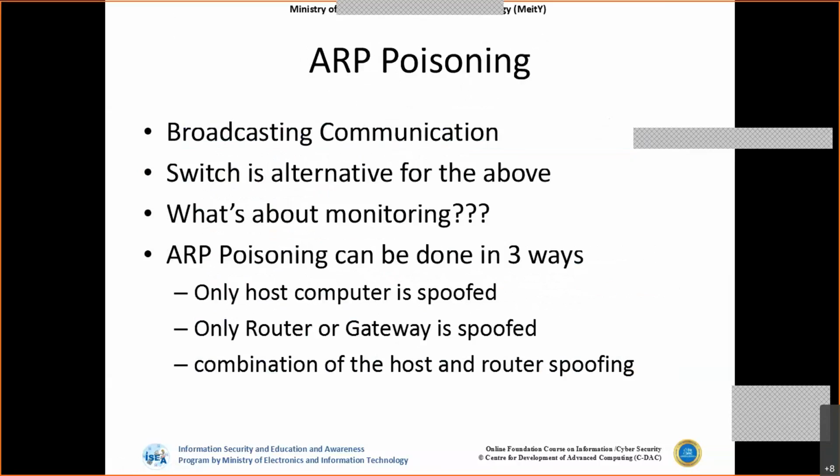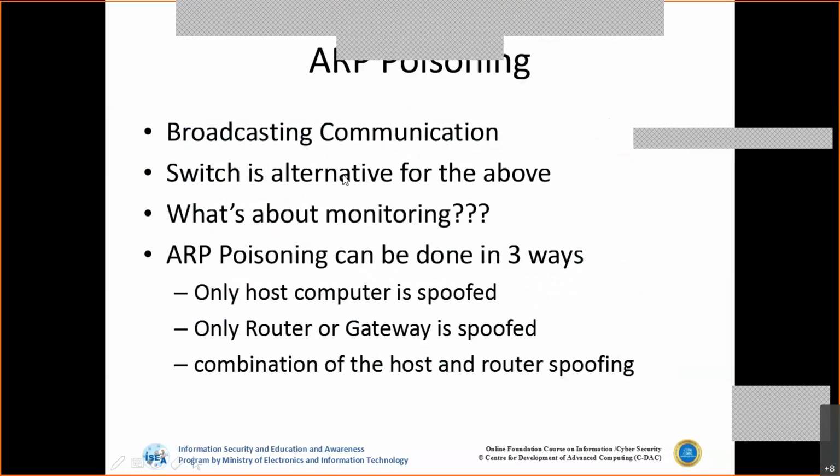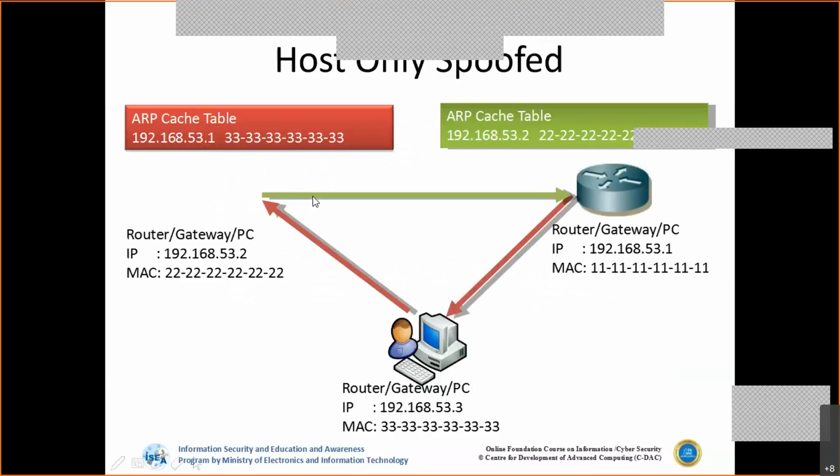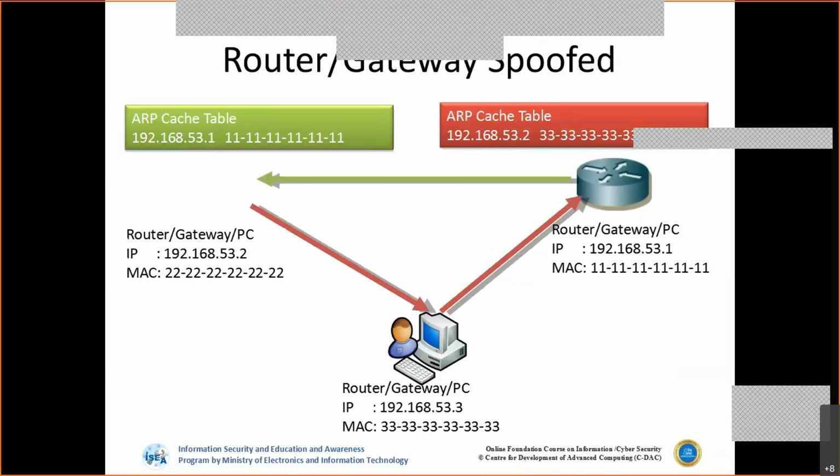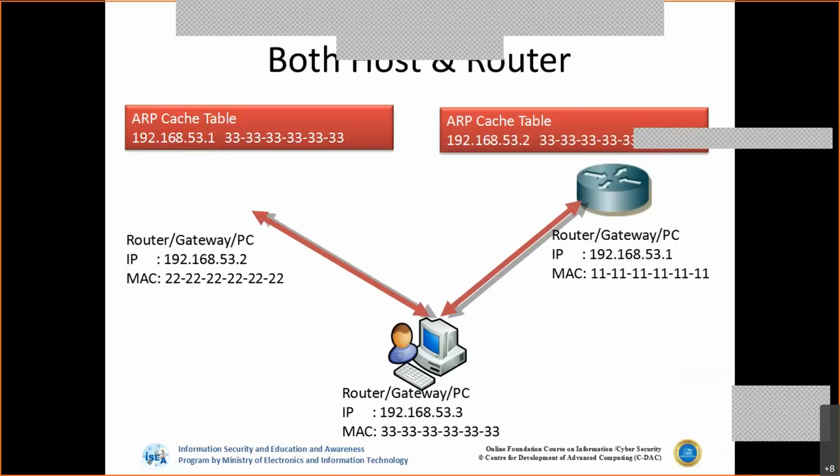Because there are concepts like ARP poisoning, which I'm not going into much because there are separate sessions on this, where I can poison the communications of both the systems. Why? Because ARP is dynamic in nature. As we said, with respect to security, we also need to understand the loopholes of the protocols. We have seen the advantage of ARP. What is the advantage? We translate the IP address to the MAC address to know the machine address.